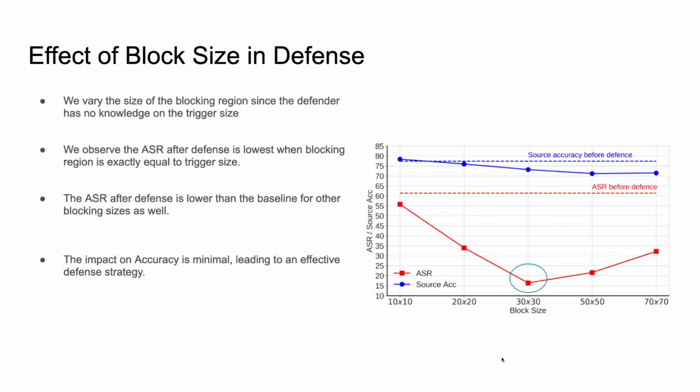We consider an ablation where we vary the blocking region since the defender has no knowledge about the size of the trigger. We observe the attack success rate after defense is lowest when blocking region is equal to the trigger size, which is 30 x 30. The ASR after defense is lower than the baseline of no defense for other blocking sizes as well. The impact on clean accuracy is minimal, leading to an effective defense strategy.